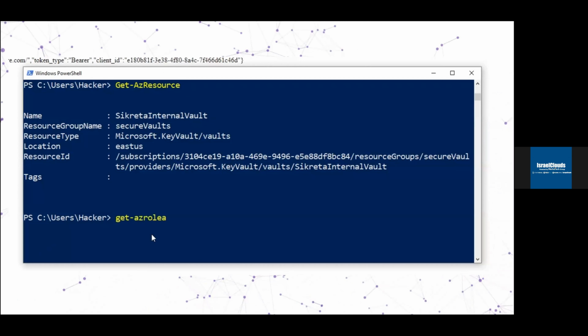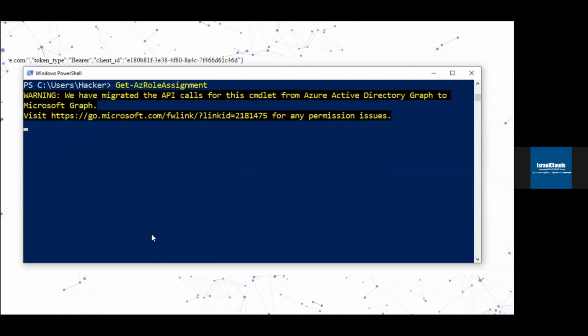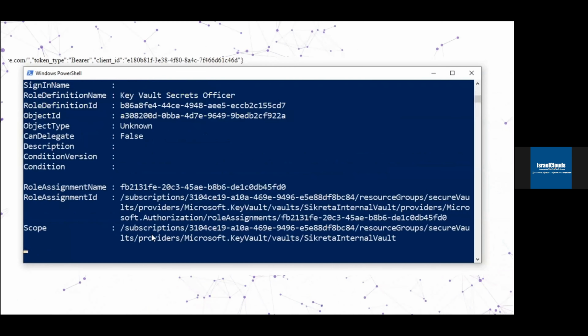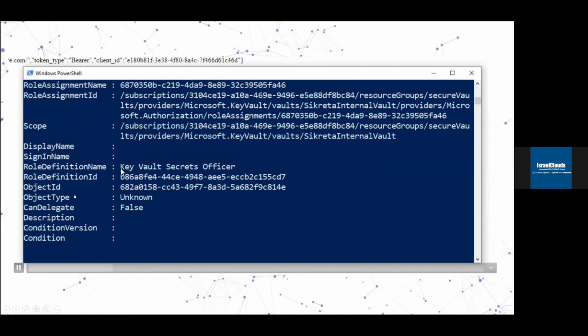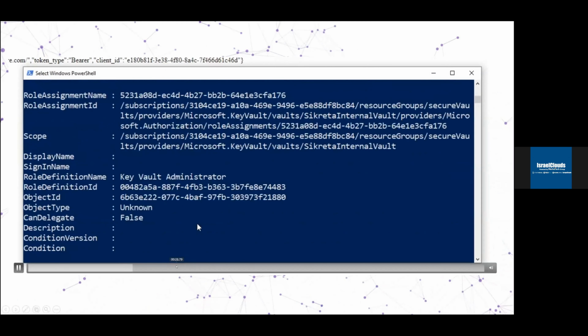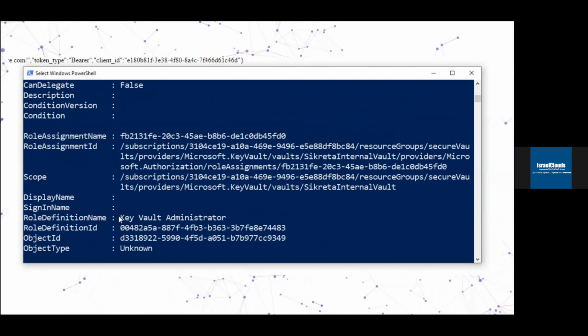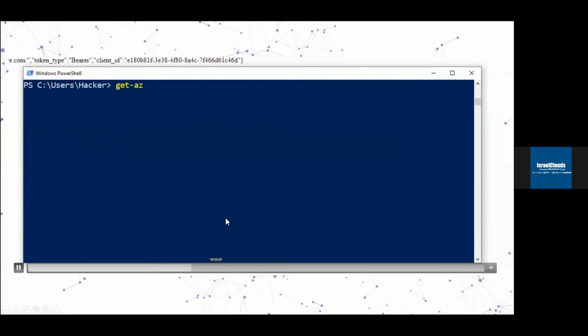So inside the research, we can only access the Azure vault. But now let's see the assignment. Yeah, we can see there is a Key Vault Security Officer assignment, which allows us to list the secrets and see security information stored inside the vault.